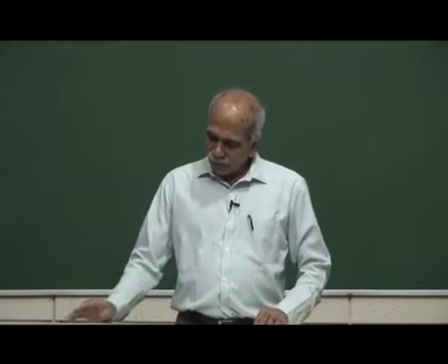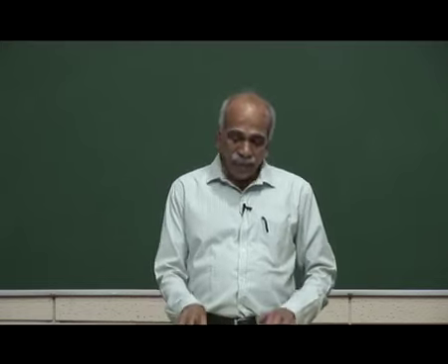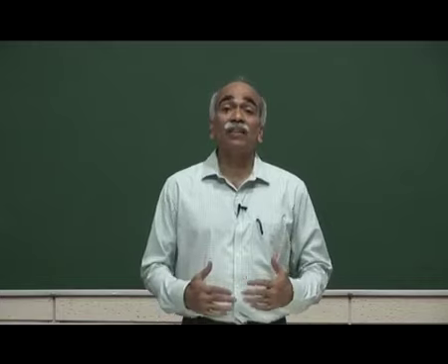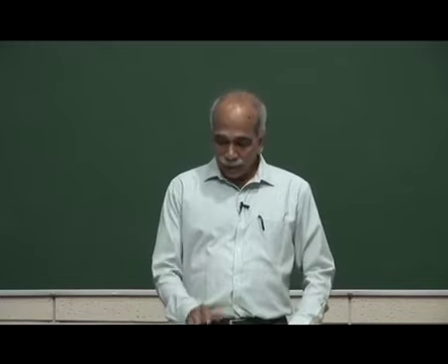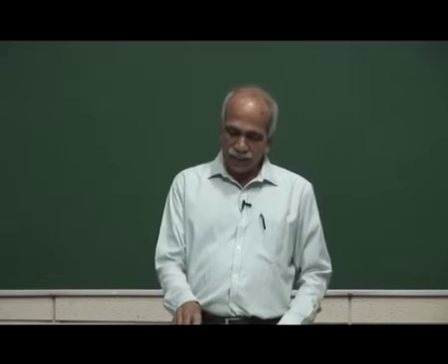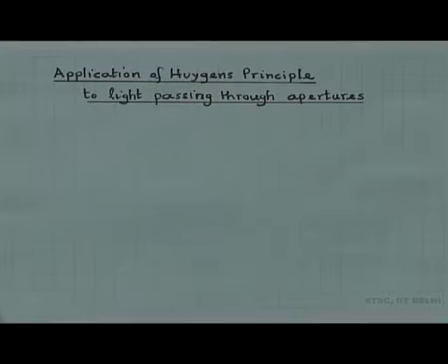Now, before we go to Thomas Young's experiment, we will see the application of Huygens principle to light passing through apertures. Let me illustrate light passing through an aperture using the Huygens principle.